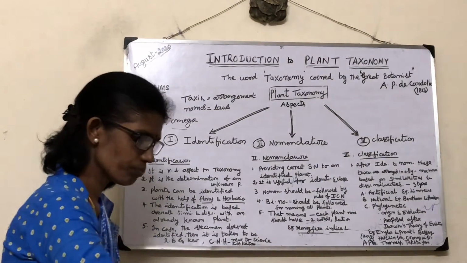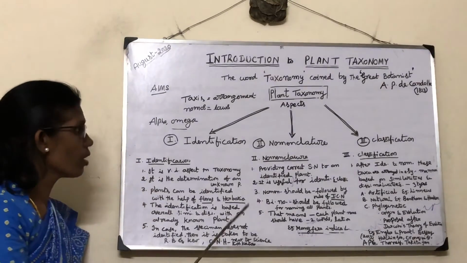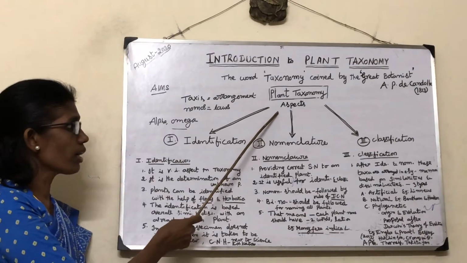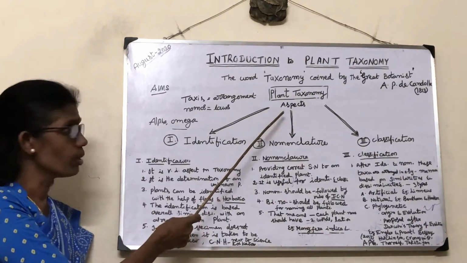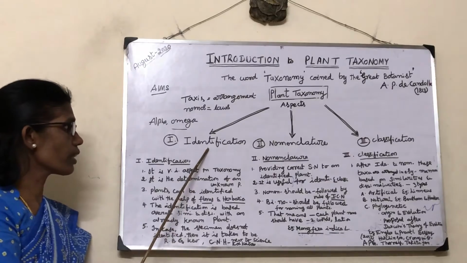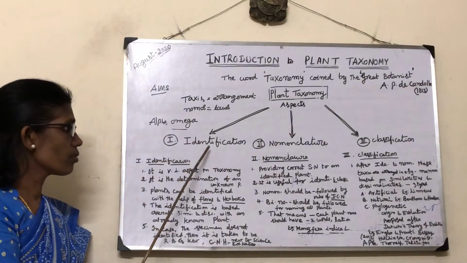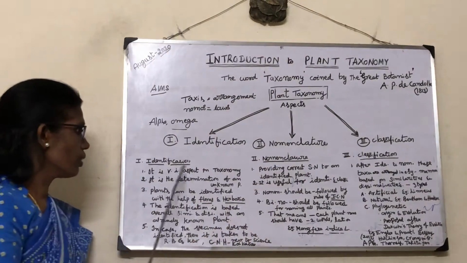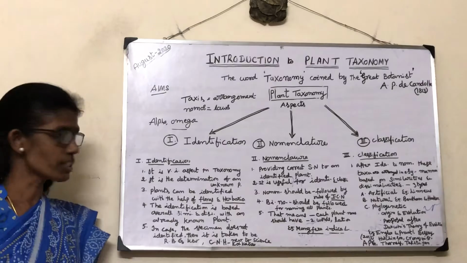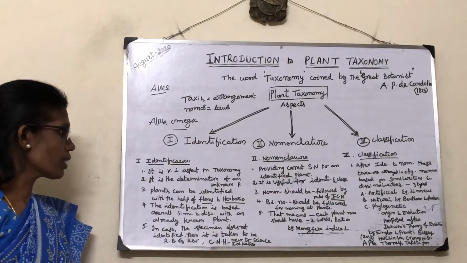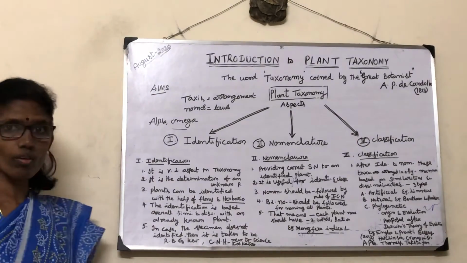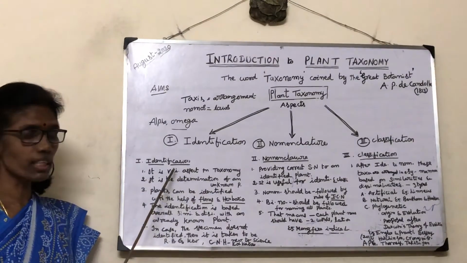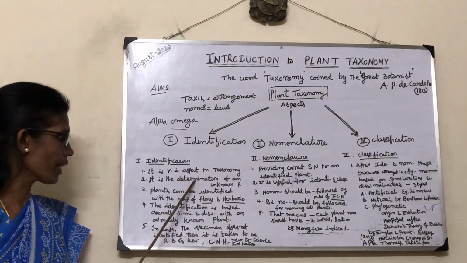Now coming to the important aspects or components of plant taxonomy. Here three important aspects are there: identification, nomenclature and classification. The first one is identification. Identification means the determination of an unknown plant specimen. It is a very important aspect in plant taxonomy.